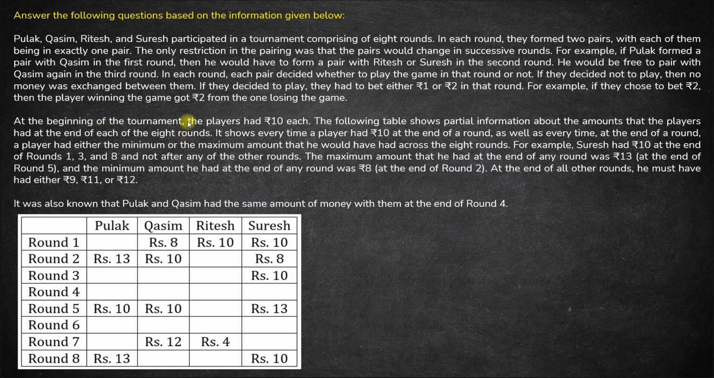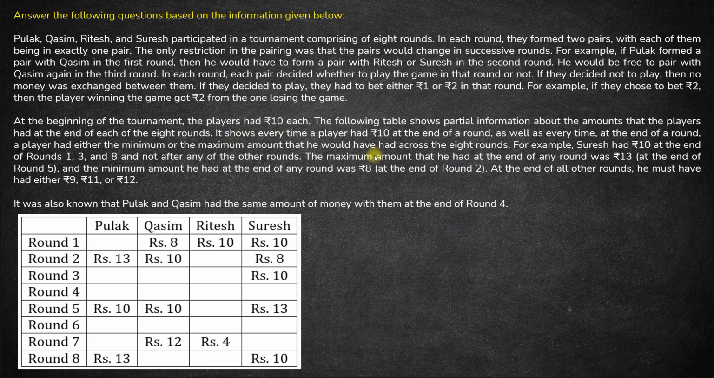Next, at the beginning of the tournament, the players had 10 rupees each. The following table shows partial information about the amounts that the players had at the end of each of the 8 rounds. Okay, this is partial information about the amount they had at the end of a round. So at the end of round 1, Qasim had 8 rupees, Ritesh had 10, Suresh also had 10. Okay, fine. And so on.